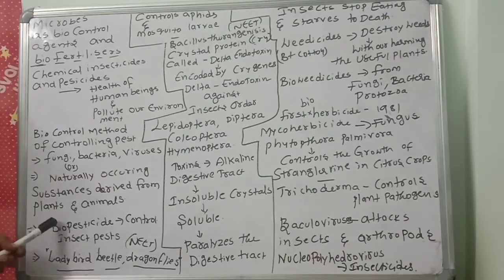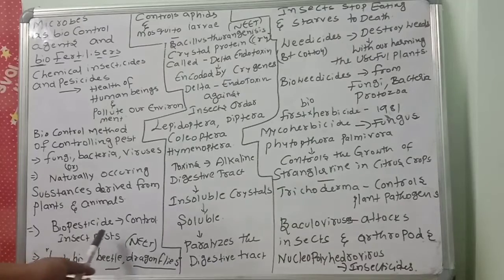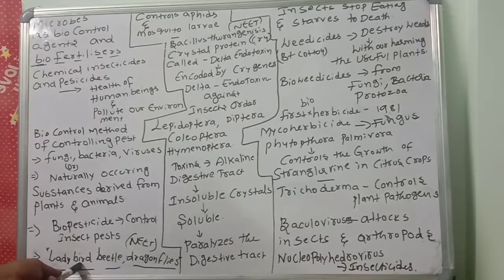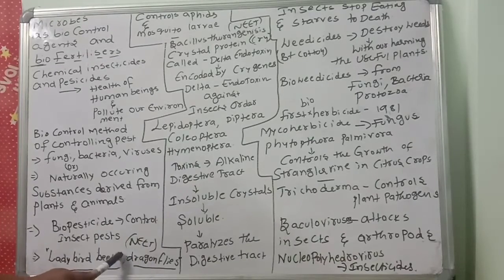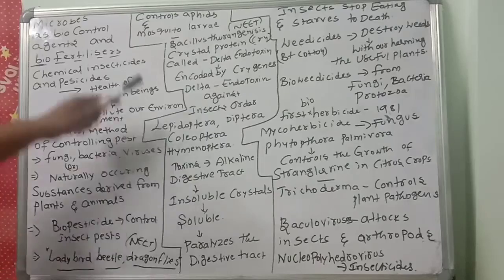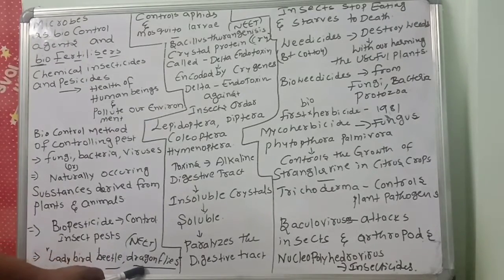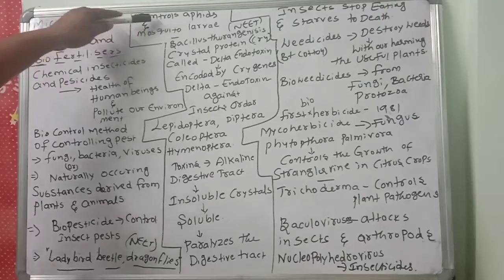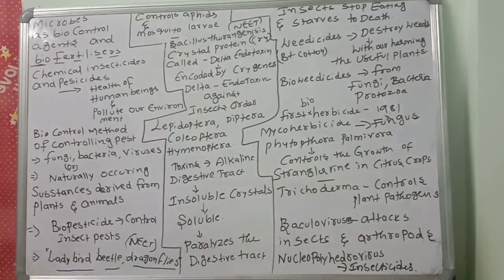Now first we'll discuss the biopesticide. Biopesticides control insect pests. Very important biopesticides that control insects are ladybird beetles and dragonflies. Why are they useful? Ladybird beetles and dragonflies control aphids and mosquito larvae.